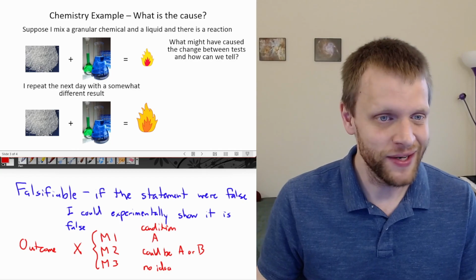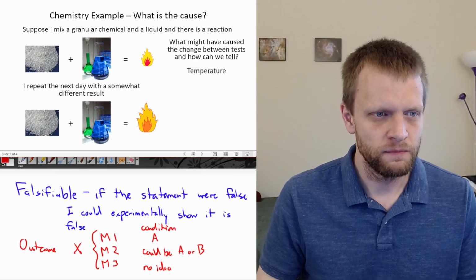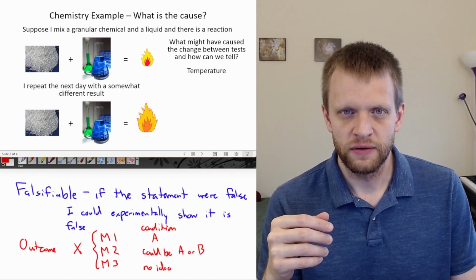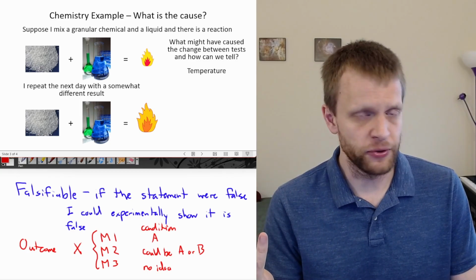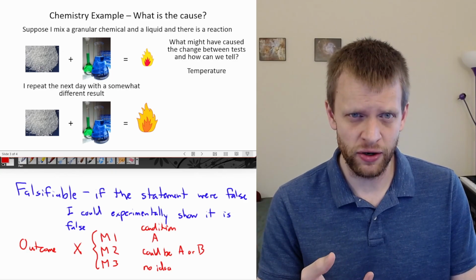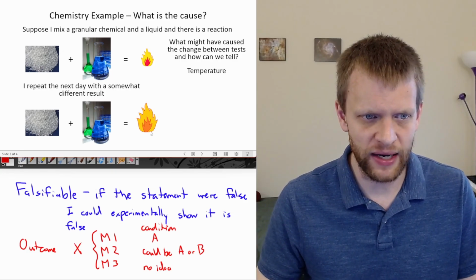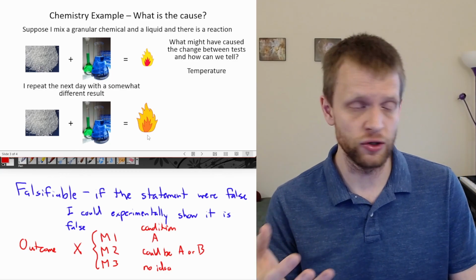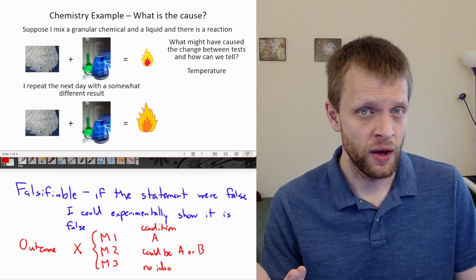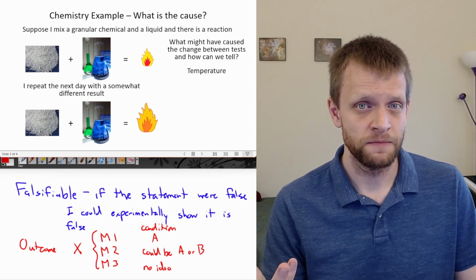Okay, so I'm going to move on. Well, what if the temperature of the room was a little bit different? Maybe on one day the temperature was a little lower in the room, maybe the next day the temperature was a little higher, and that higher temperature allowed the reaction to run a little bit differently. So that could be the cause. How would we test that?